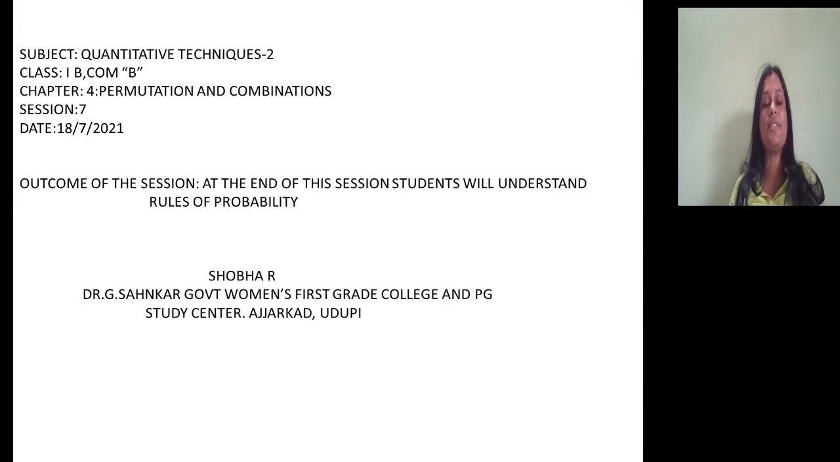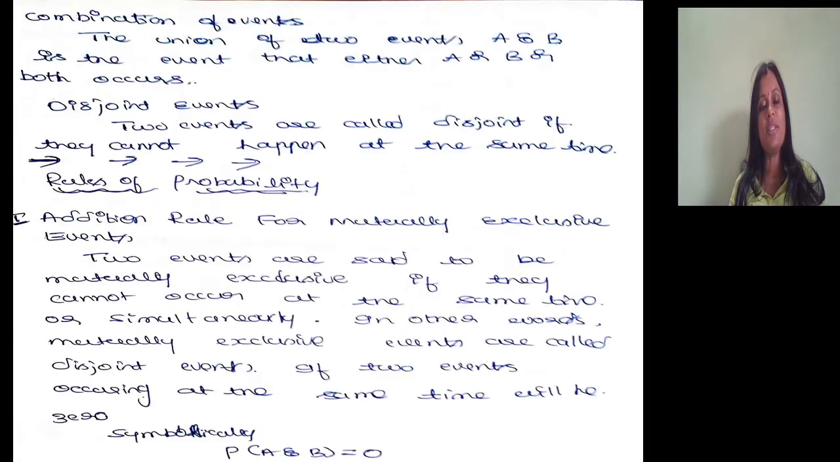Hello students, welcome back to the 7th session on permutation and combination. In this session, we are concentrating on rules of probability. We have already discussed what probability is and what the various terminologies used in probability are. Now we are concentrating on rules of probability. The first one is the addition rule for mutually exclusive events.